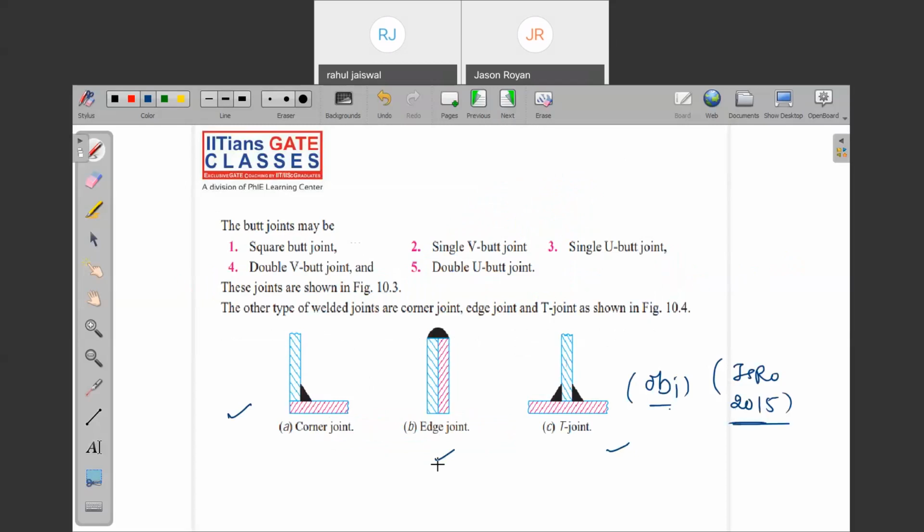They ask this question because most of the time, you make a generalized statement that when the plates are connected like this, whatever joint is produced, we call it a butt joint. But that is not always true. Butt joint can also be like this. T joint is also a butt joint. H joint is also a butt joint. Corner joint is also a butt joint.